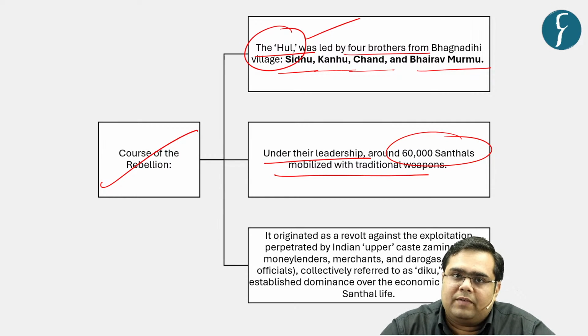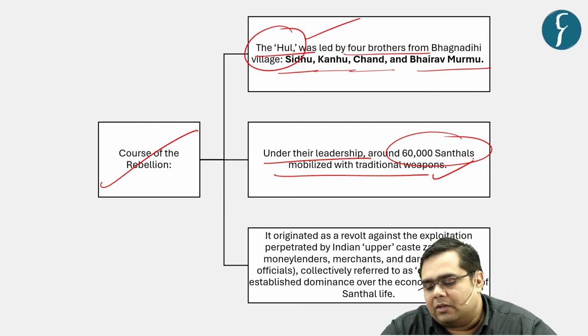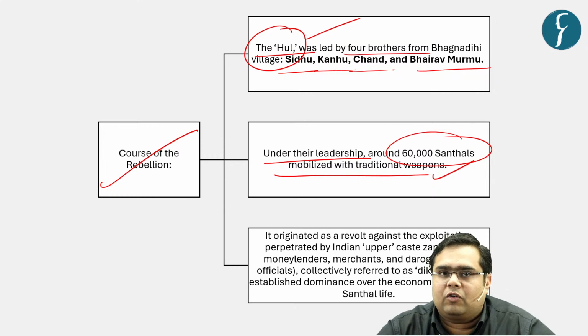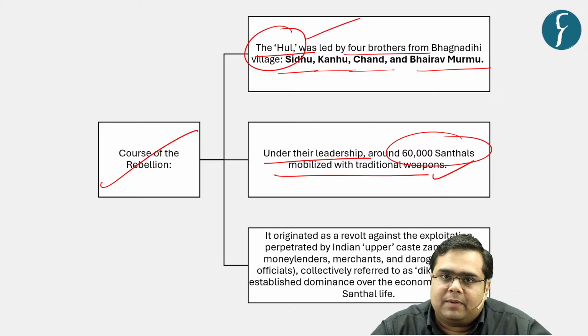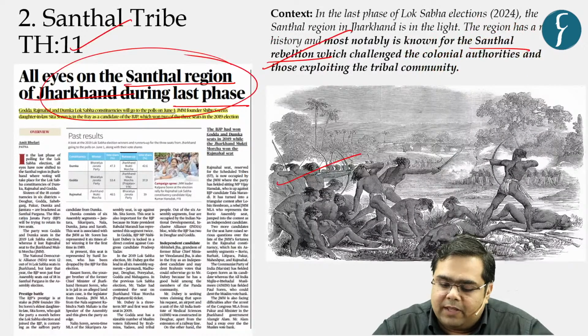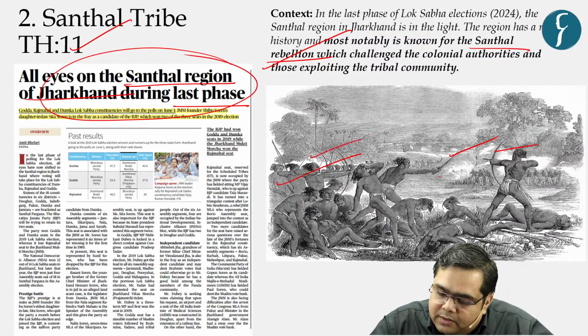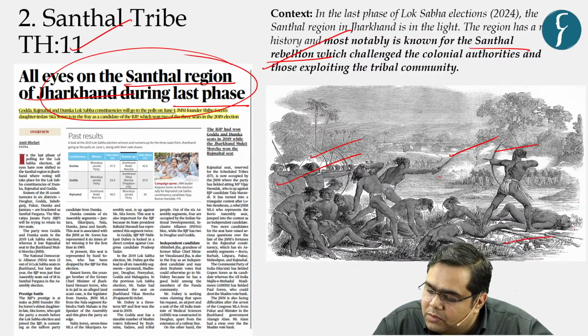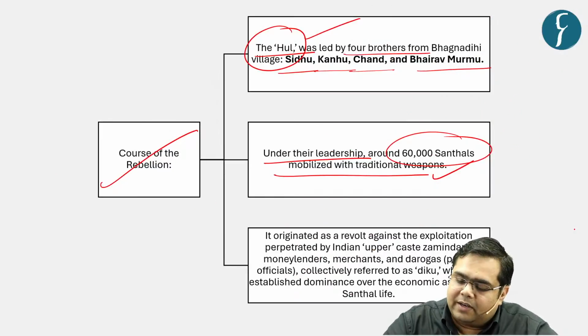UPSC can distort the statements to say that they were equipped with specialized weapons. No, they were equipped with traditional weapons like sword, bow, harpoons, as you can see in the image.